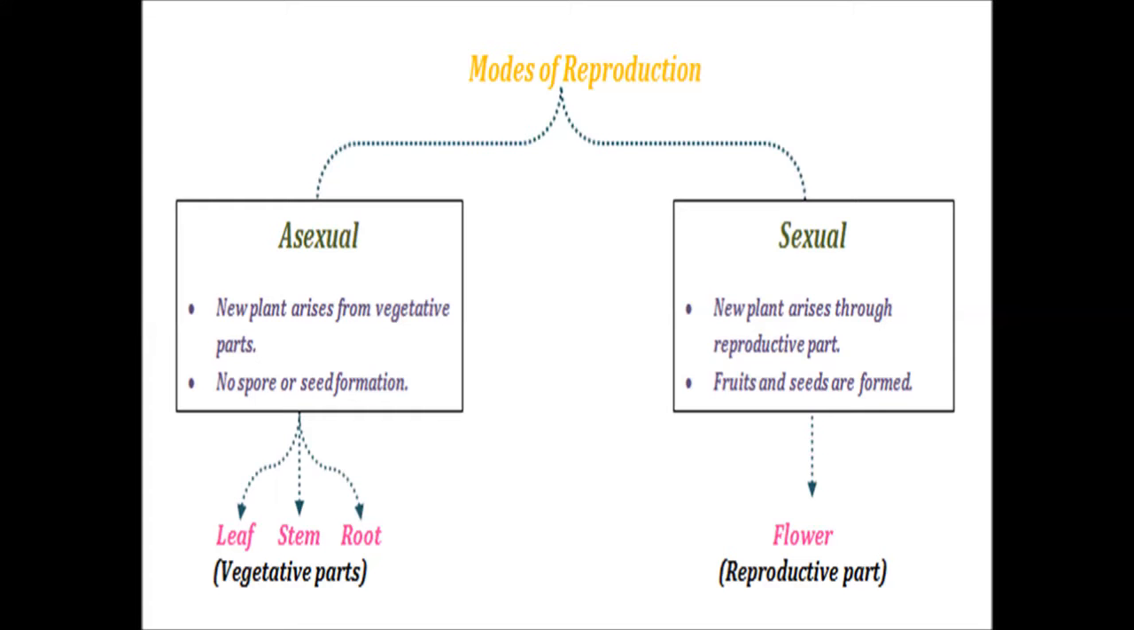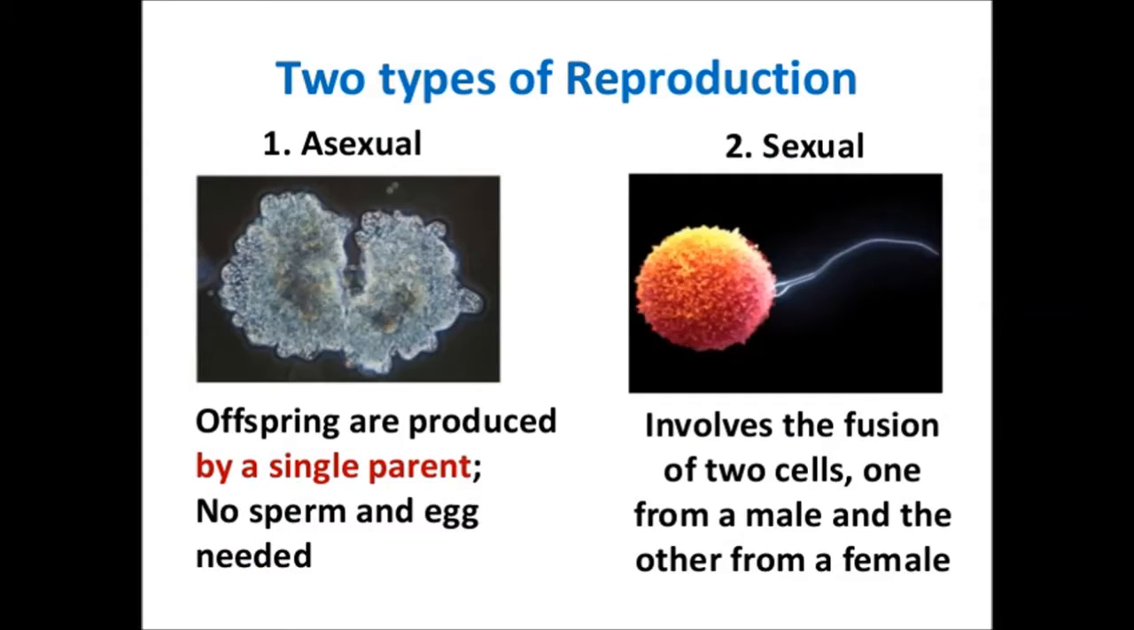So let's get started. There are two types of reproduction in animals. Number one is asexual reproduction. This is a type of reproduction by which offspring arise from a single organism and inherit the genes of that parent only. For example, bacteria divide asexually via binary fission.